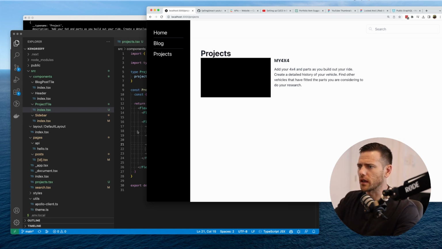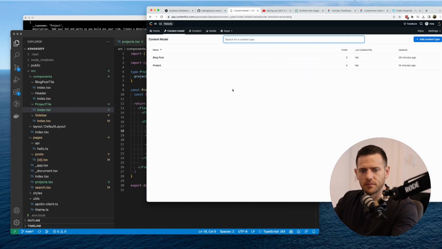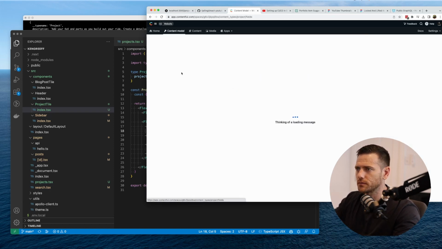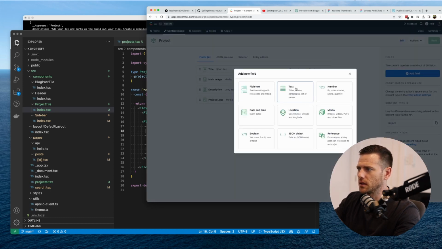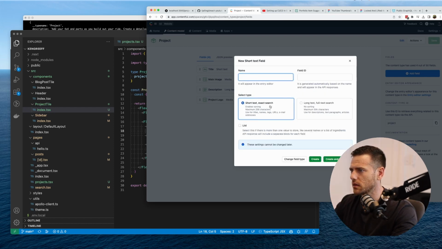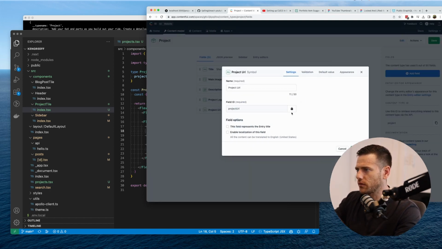We do need a link or a URL to a project actually. So what we'll do is just jump back into the Contentful project, and we're going to add a new field. Do they have a text URL? Sorry, text URLs. So this will be project URL, short text, create and configure.